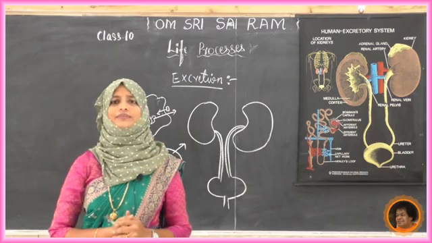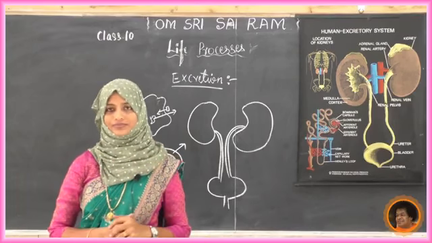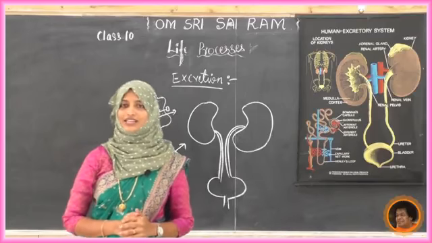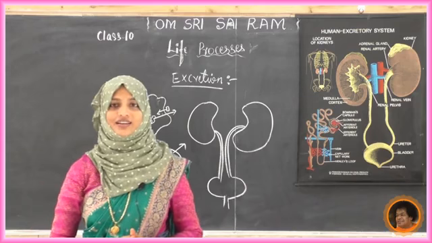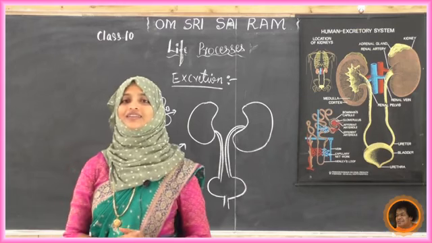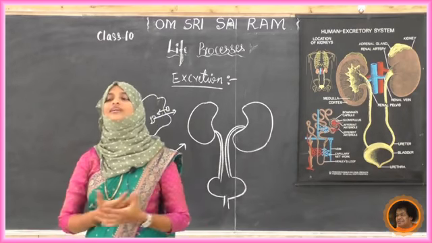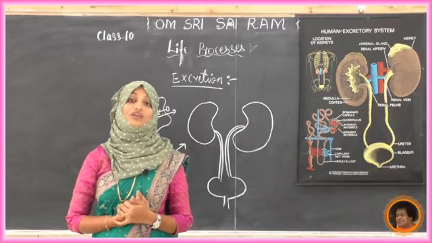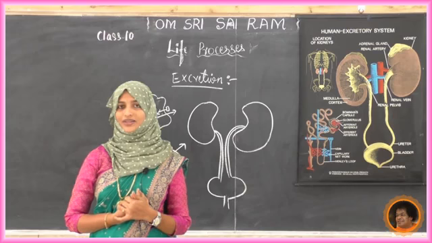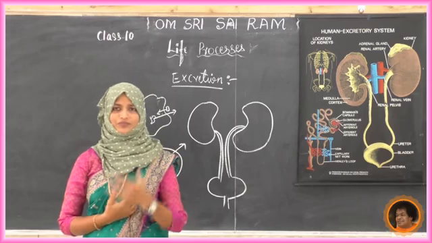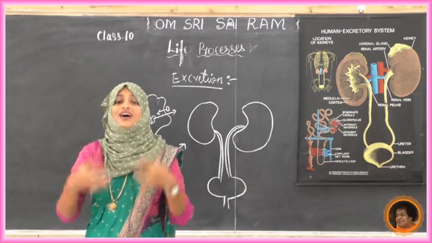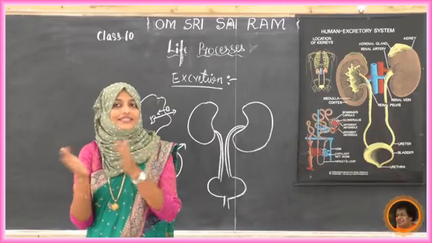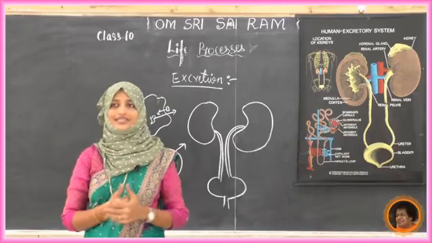So is there any solution for them? How can they overcome it? There is an artificial kidney for them, like the artificial heart. We know the pacemaker is an artificial heart. Now science and technology has invented a new method called hemodialysis. Do you know what hemodialysis is? How are they doing this hemodialysis? If the kidney is not working, they artificially set up something that resembles a kidney, so that it works as a kidney.